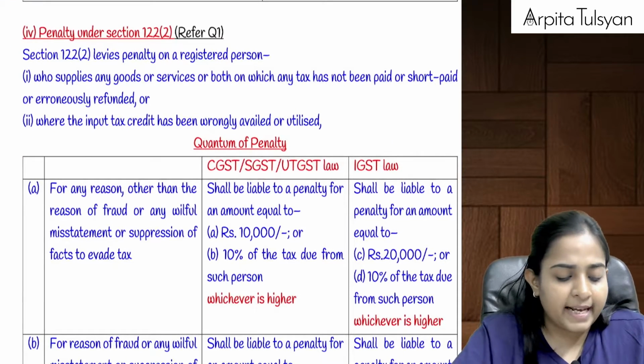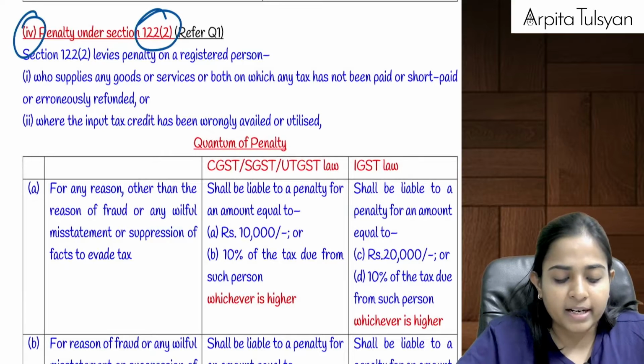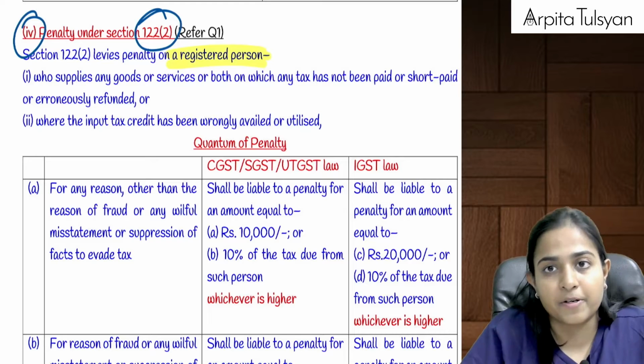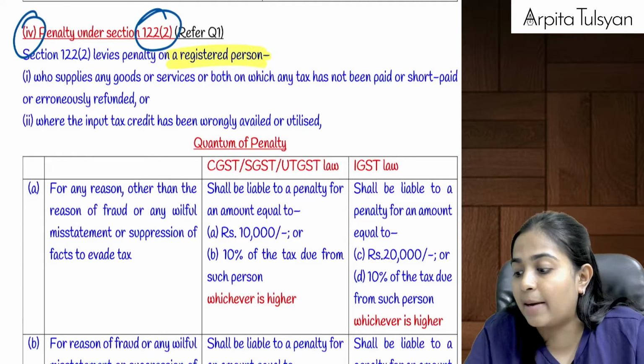Yes, then the fourth one is section 122(2). Section 122(2) is applicable only on a registered person, not on a person who is liable to get registered.